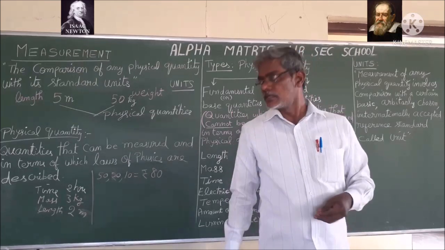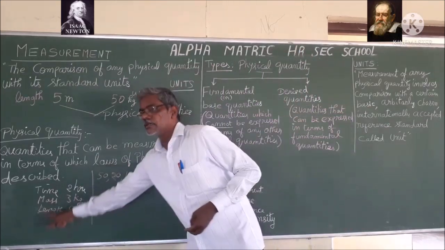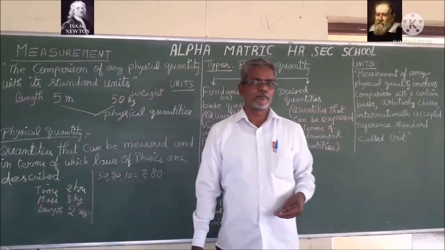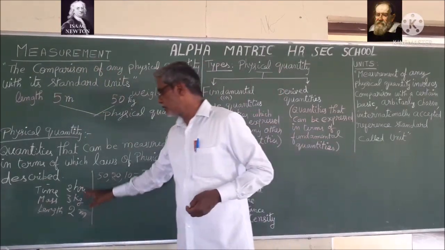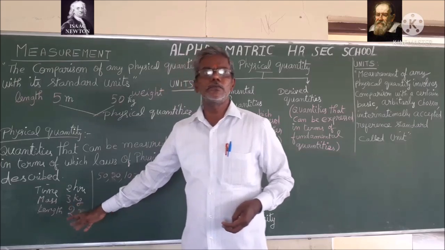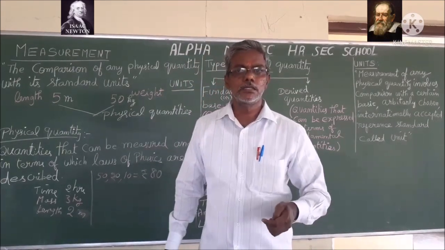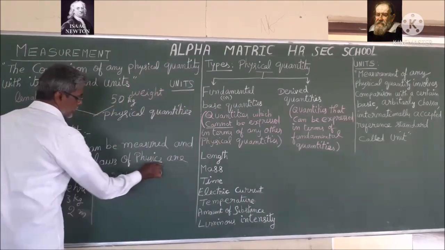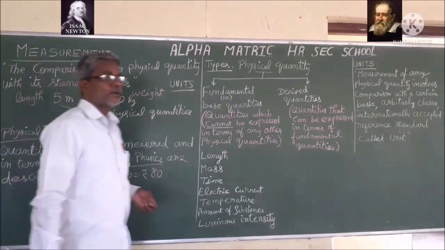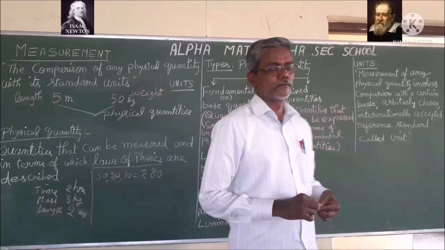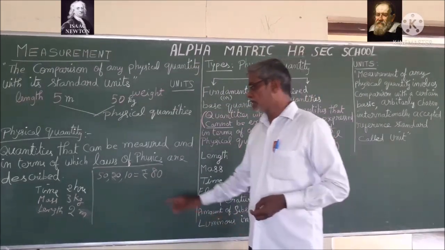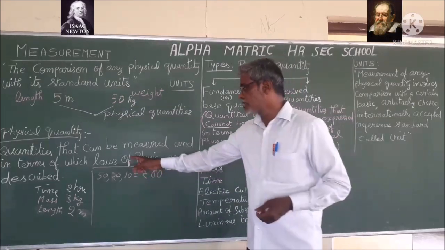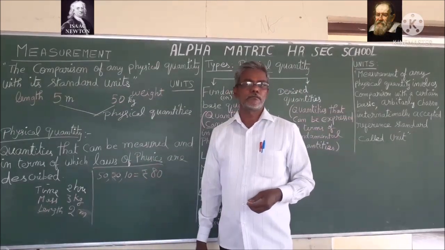Now my question is whether all these things are physical quantities. If I take these 3 things, they are all physical quantities because they obey the laws of physics. But if I take currency, does it obey the laws of physics?